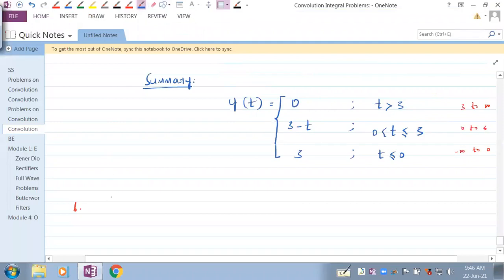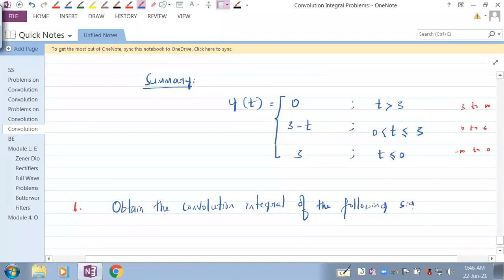In the 6th problem, you have to obtain the convolution integral of the following signals.